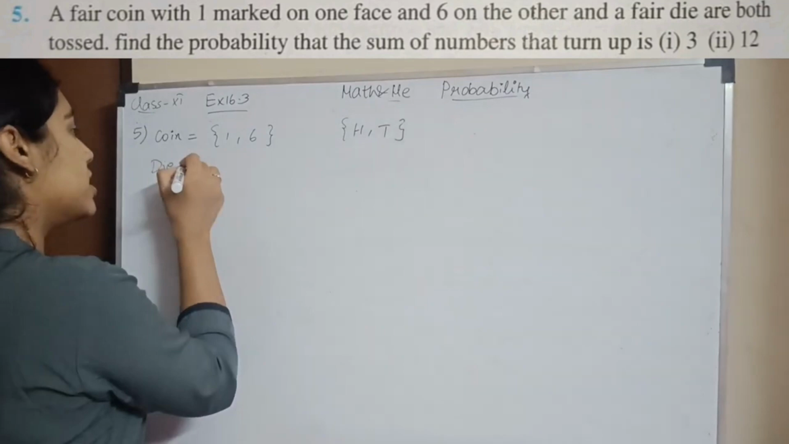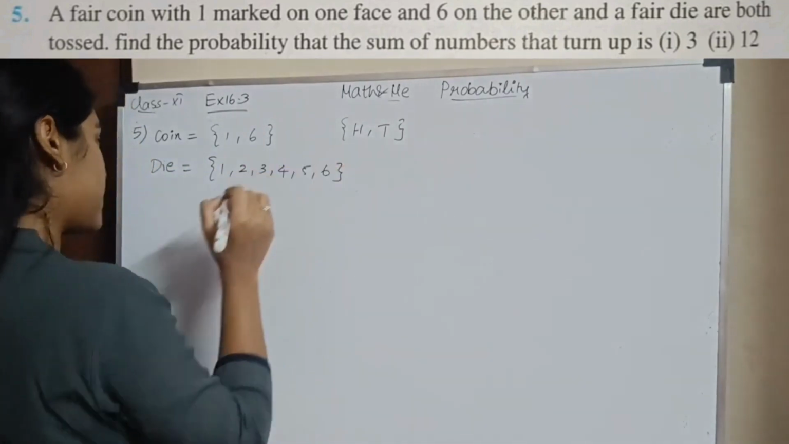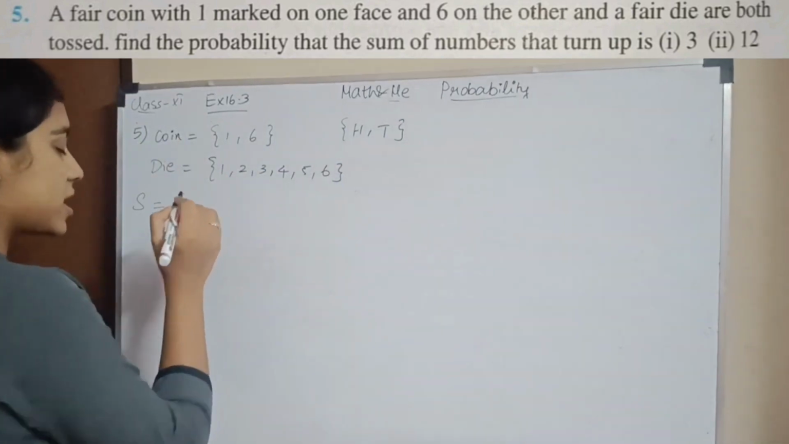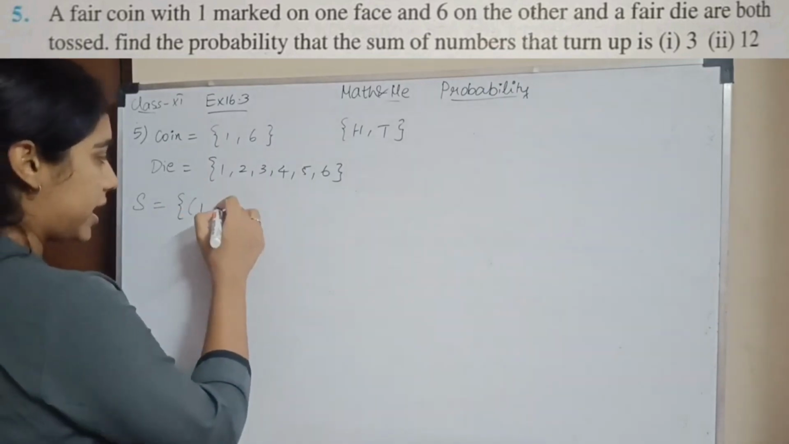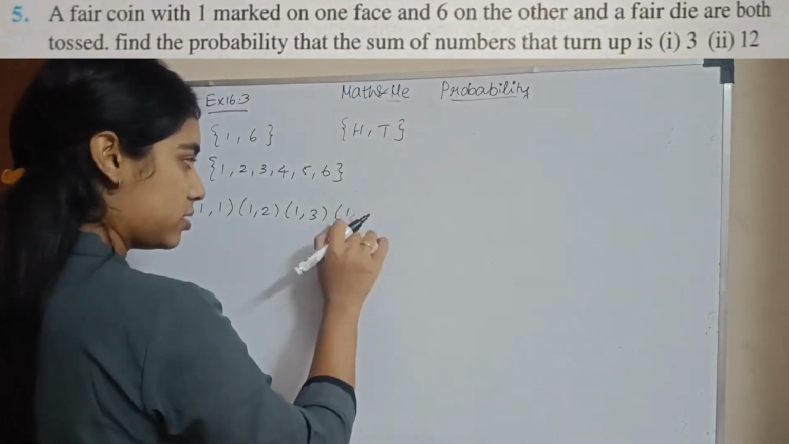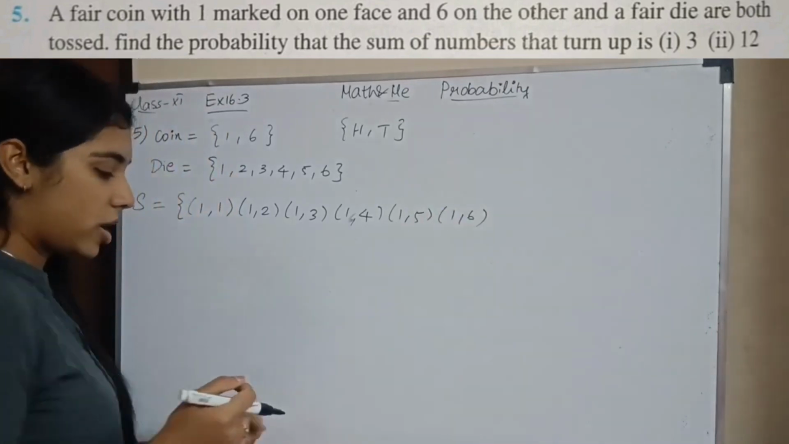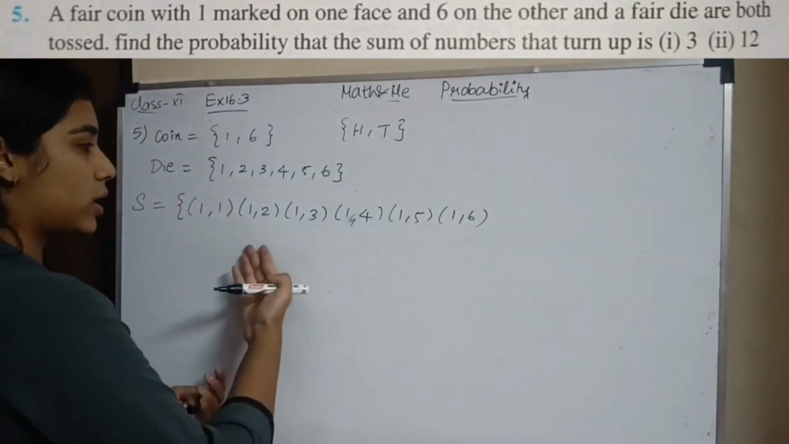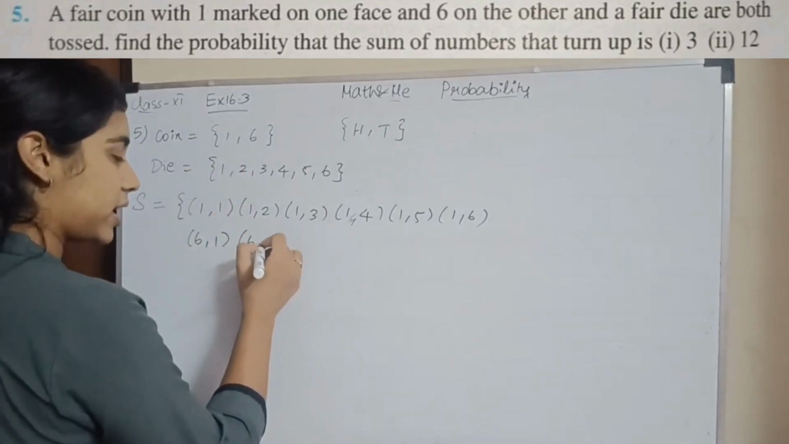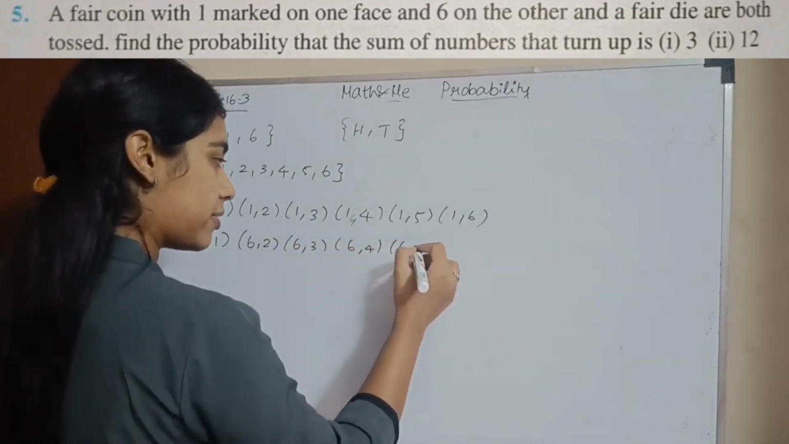And you have a die. So die oda sample space enna? 1, 2, 3, 4, 5, 6. So what is the total sample space? Idu rendathiyum setha what will be my sample space? Coin la 1 vandaduna die la 1 varalam illa 2 varalam. I can get a 3, I can get a 4, I can get a 5 and I can get a 6. If I get a 6 on one side, again same thing. I can get 6,2, 6,3, 6,4, 6,5 and 6,6.